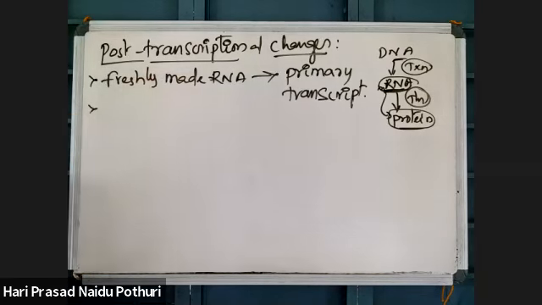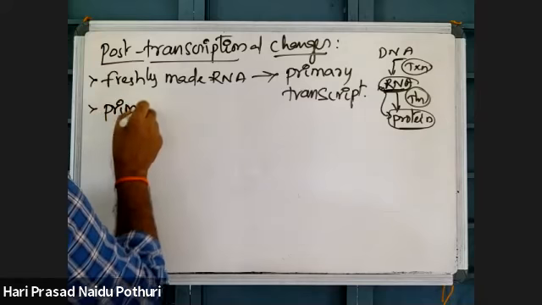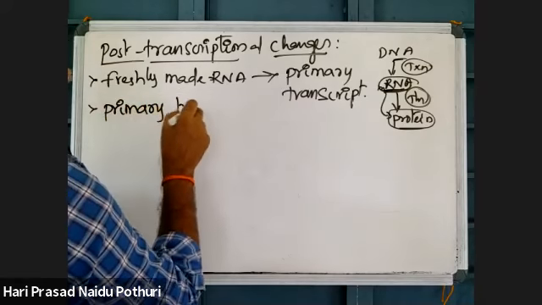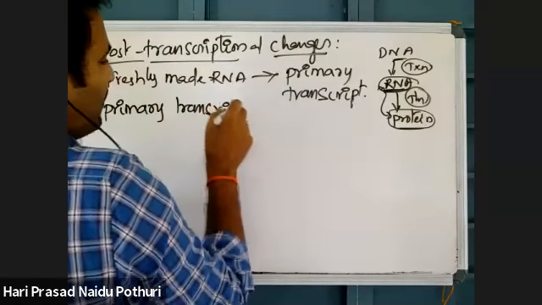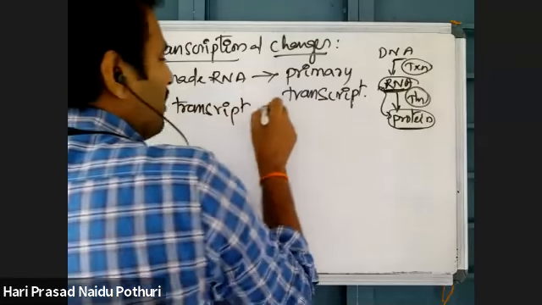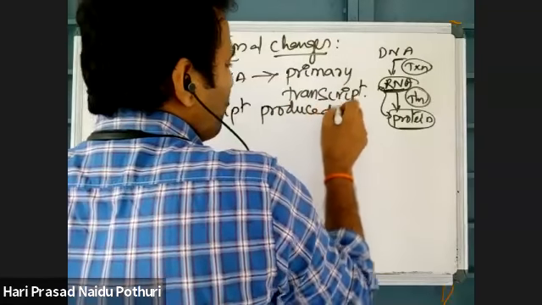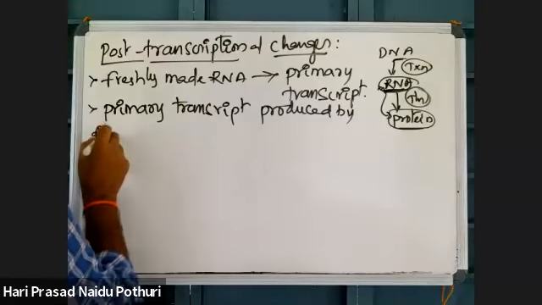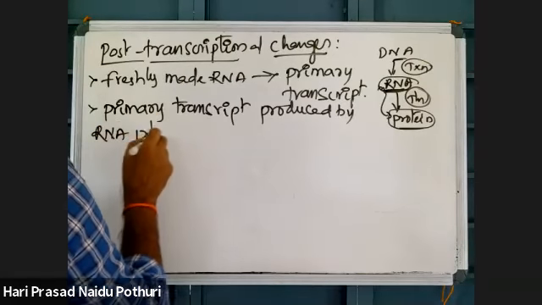Okay, anyway, that primary transcript. What is that primary transcript? Primary transcript is majorly RNA produced by RNA polymerase 2.